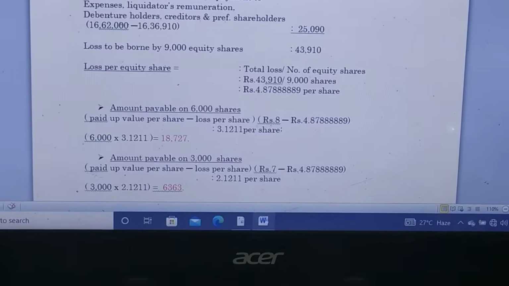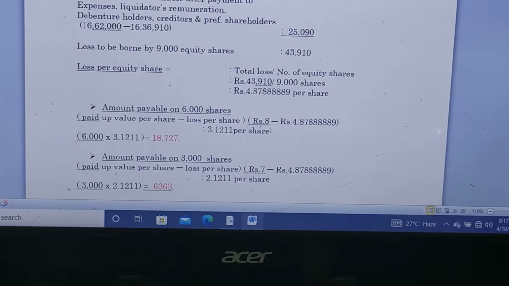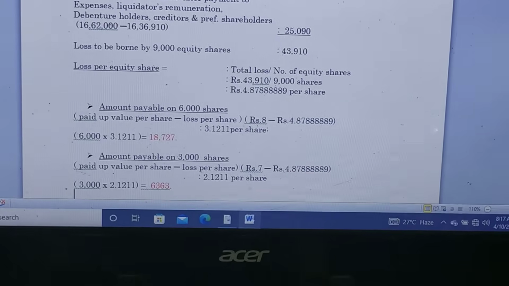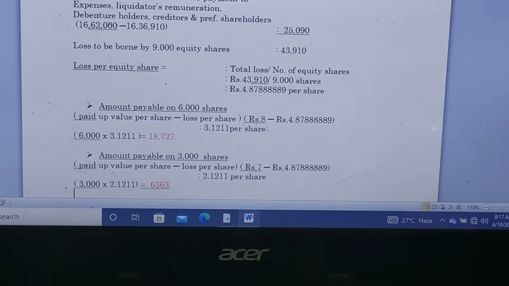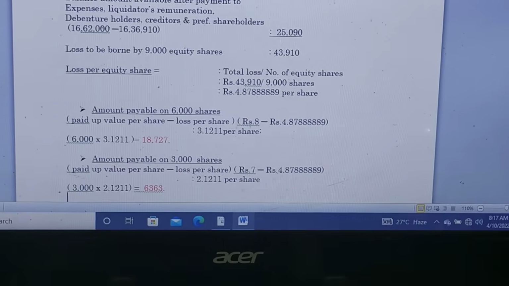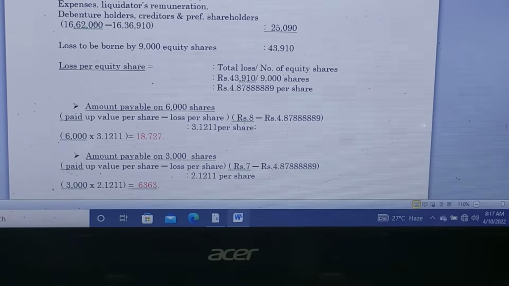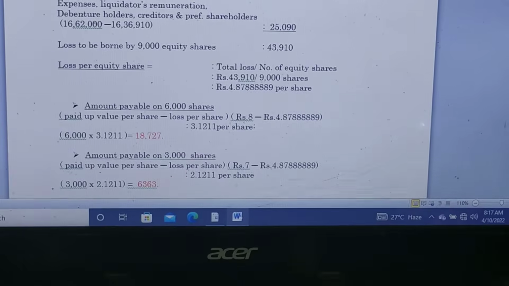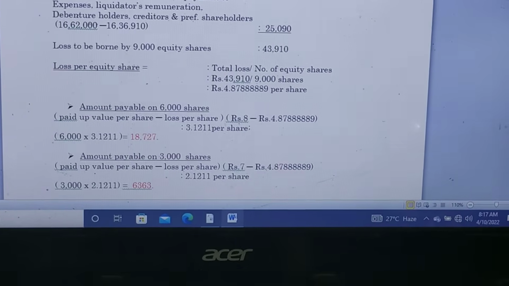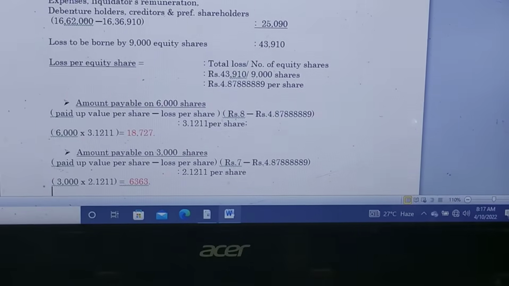Then we are going to find out the amount payable to the 6,000 category equity shareholders. The equation is paid up value per share minus loss per share. The 6,000 category equity shareholders have paid rupees 8, not 80, rupees 8, minus the loss per share of 4.87888889.